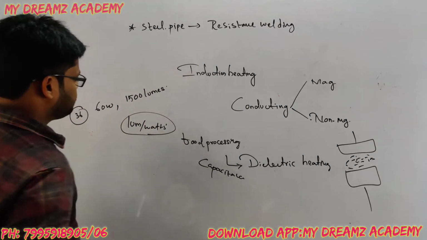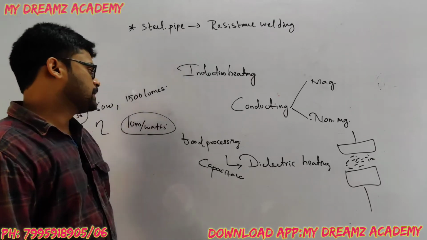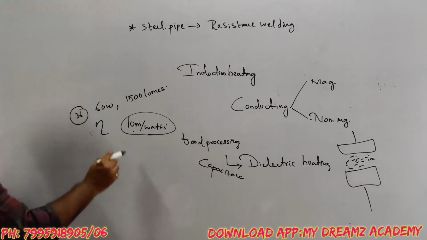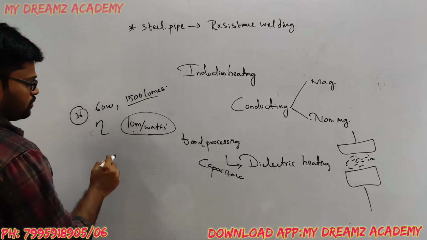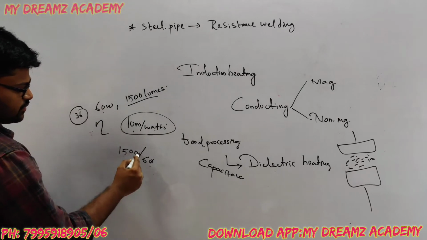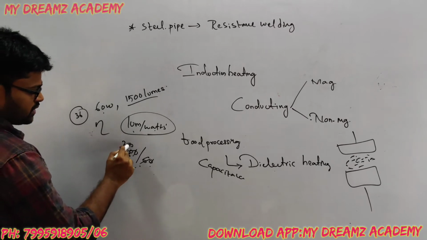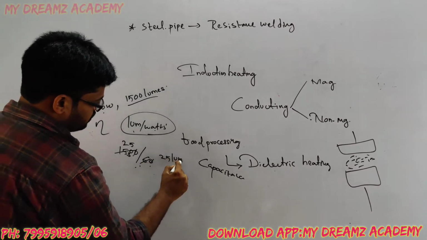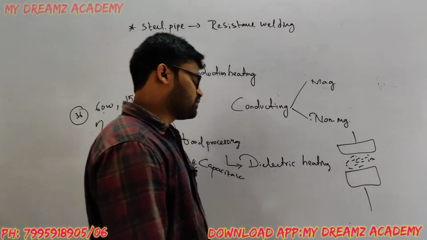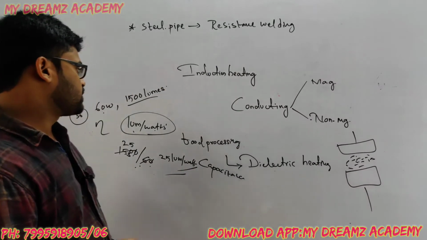So we have 1500 lumens divided by 60 watts. The zeros get cancelled, 6 ones are 6, 6 twos are 12, 6 fives are 30. So 25 lumens per watt. The units of luminous efficiency are lumens per watt. This is question number 36.